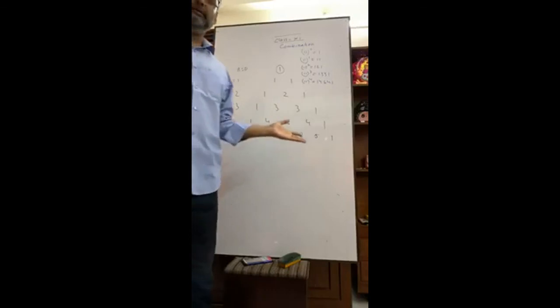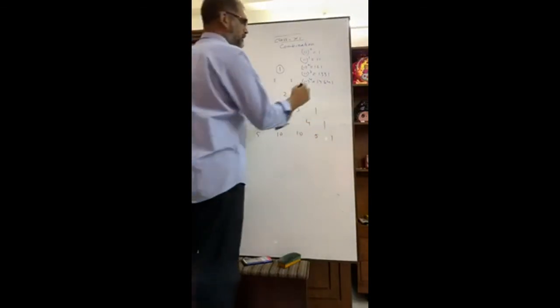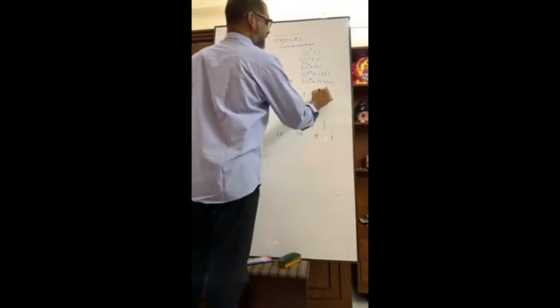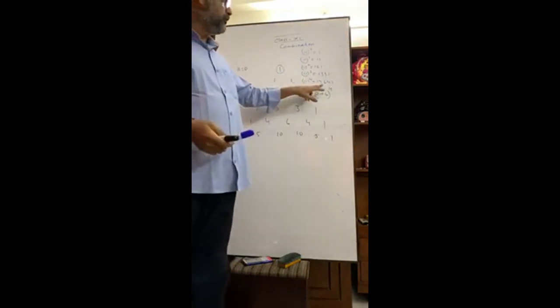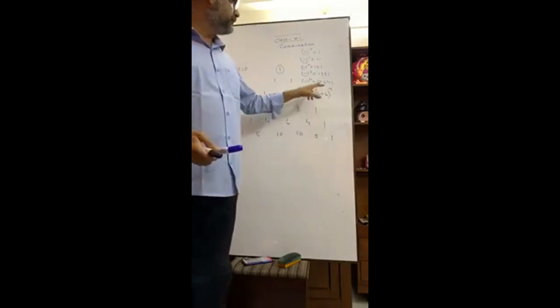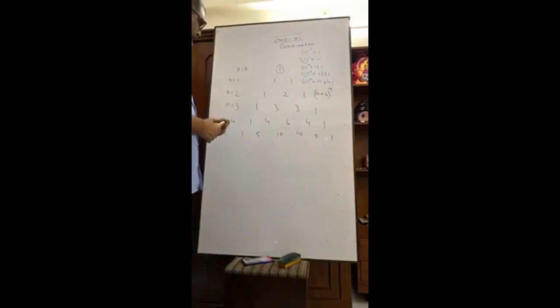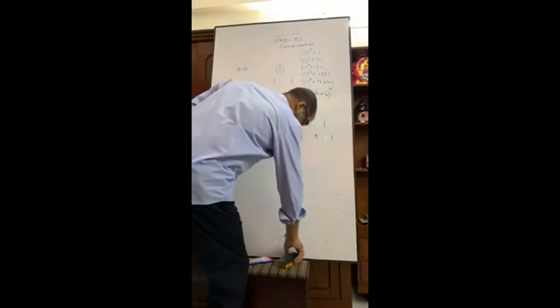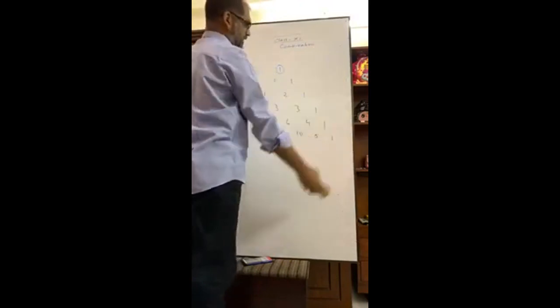So in the exam hall, suppose you have to determine the expansion of (a plus b) to the power 4. You know 1, 4, 6, 4, 1, so you can easily put the values. But this is applicable only up to n equals 4. But I am going to show you another thing. Please pay attention. Attention is needed now.